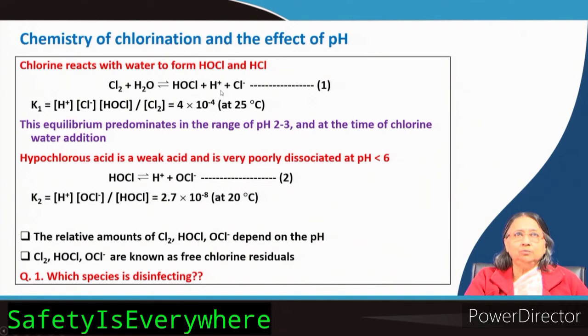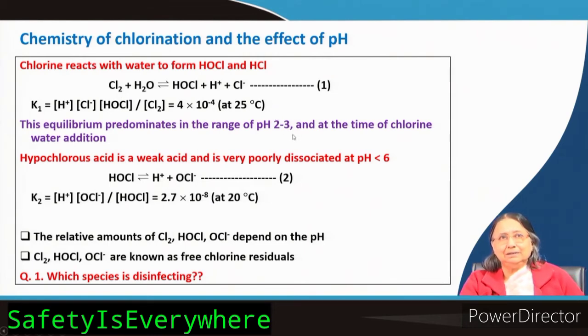So, if you can remove the H plus, then slowly the reaction will shift towards the forward direction, is it not? So, if you increase the pH, more and more HOCl will be formed, and chlorine concentration will reduce. Now, if you increase more, then another reaction will start. What is that? So, that is why it is told that in lower pH this is more predominating.